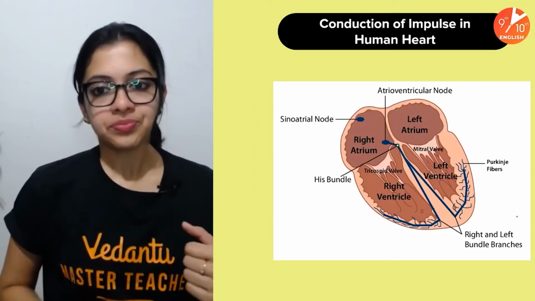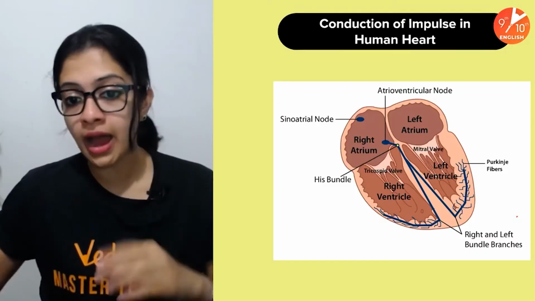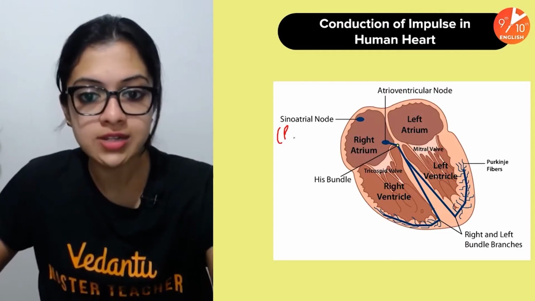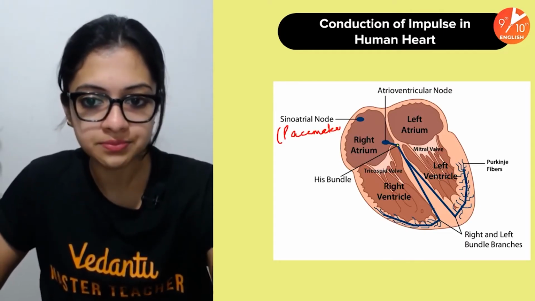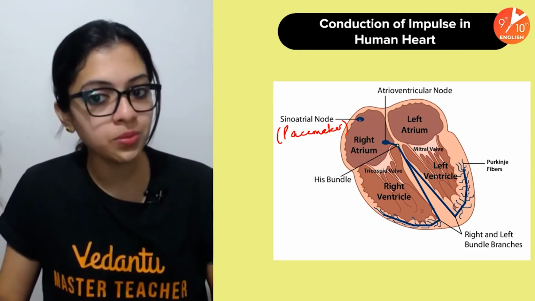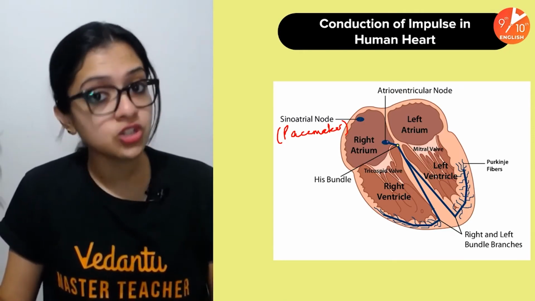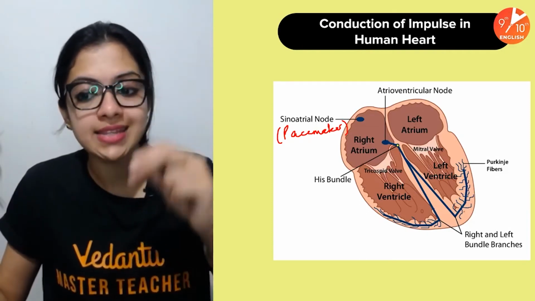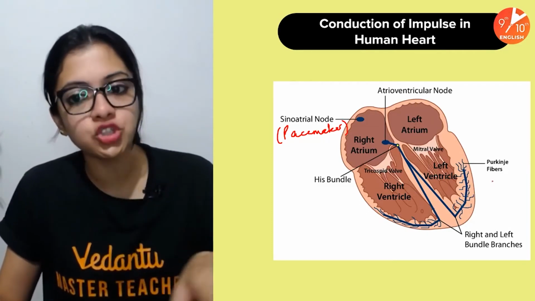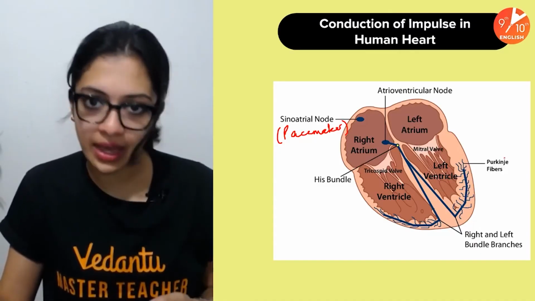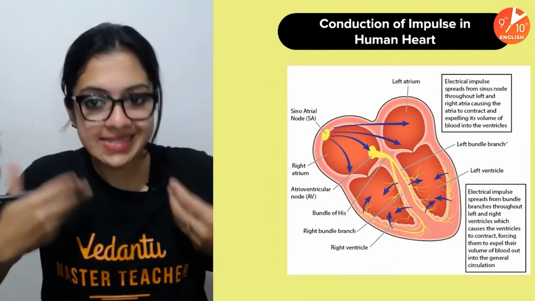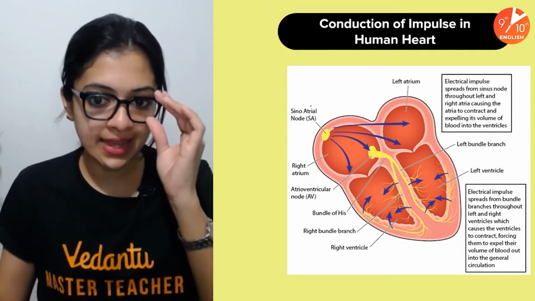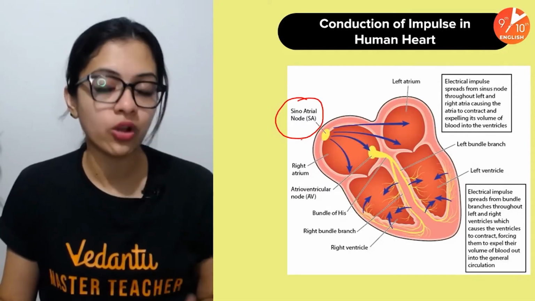Okay, right. Now coming to the conduction of impulses in the human heart, there are 4 major terms you need to know here, which are the sinoatrial node, which is called the pacemaker of your heart. Sinoatrial node, which is right here, and then there is the atrioventricular node, followed by the His bundle, which branches out into the right and left bundle branches, which branch off further into the Purkinje fibers. They help in the self-excitatory function of the human heart.